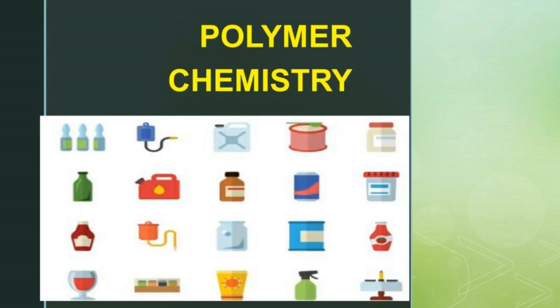Student, today we are going to see Standard 7 Chemistry from Term 3. The unit name is Polymer Chemistry. Come, let us move to the video session.